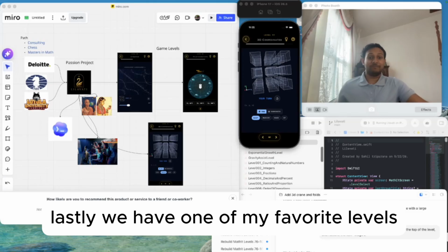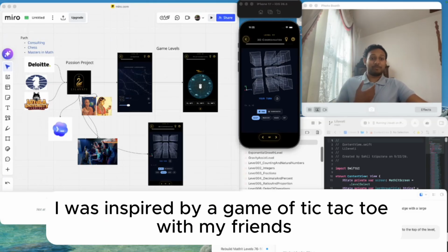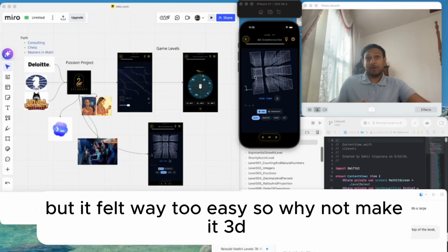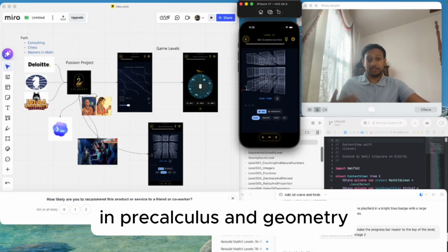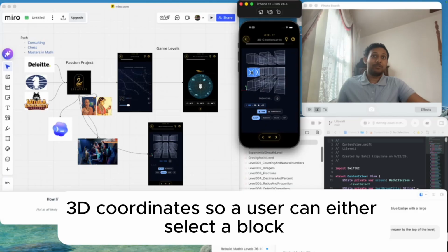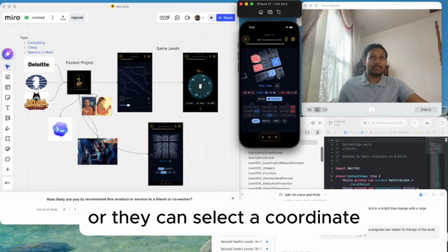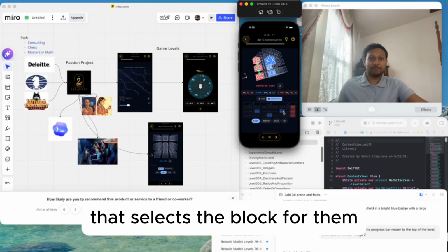Lastly, we have one of my favorite levels. I was inspired by a game of tic-tac-toe with my friends, but it felt way too easy, so why not make it 3D? Then I realized this was reinforcing a math concept I learned in pre-calculus and geometry, 3D coordinates. So a user can either select a block, or they can select a coordinate that selects the block for them.